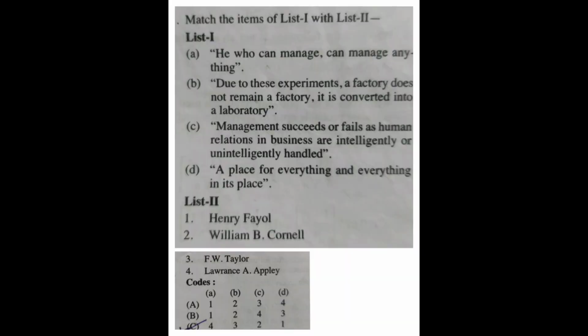Next question is on match the following. Match the items of list 1 with list 2. So these statements and who have given those statements. Option A, he who can manage anything. Option B, due to these experiments, a factory does not remain a factory. It is converted into a laboratory. Option C, management succeeds or fails as human relations in business are intelligently or unintelligently handled. Option D, a place for everything and everything in its place.